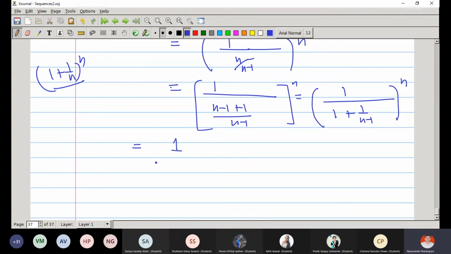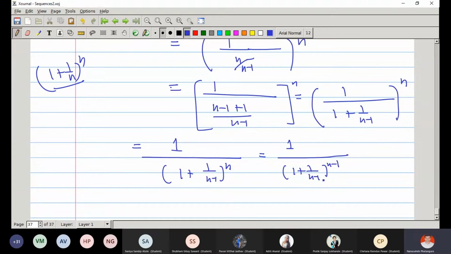So 1 as it is upon 1 plus 1 upon n minus 1 raised to n. Is it correct? Yes, sir.